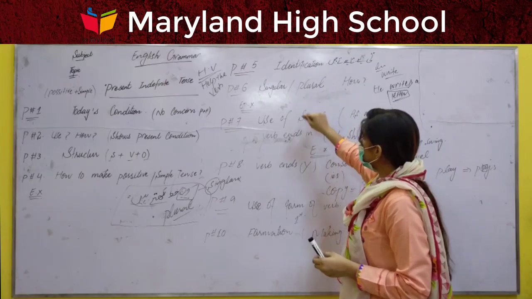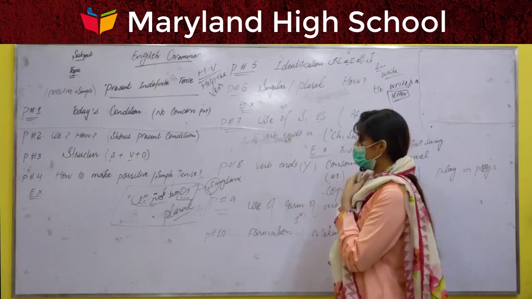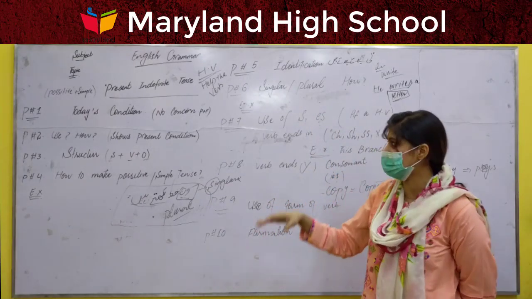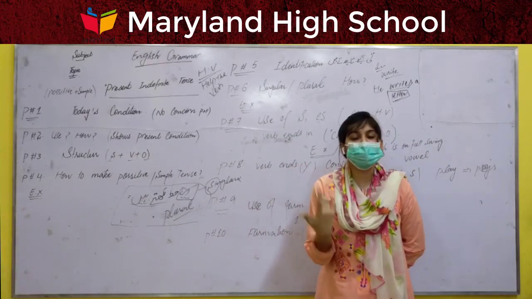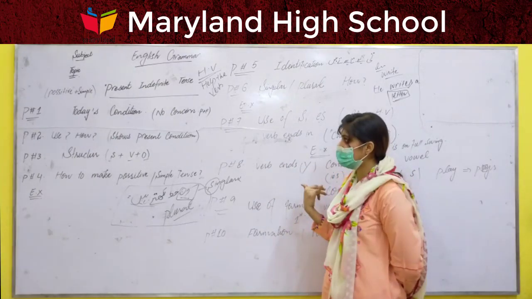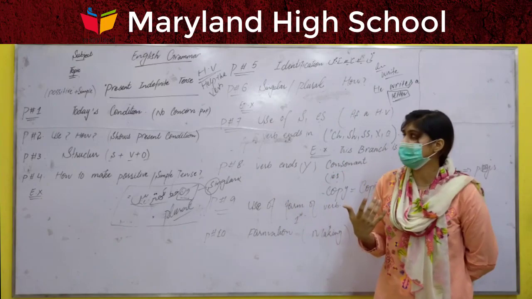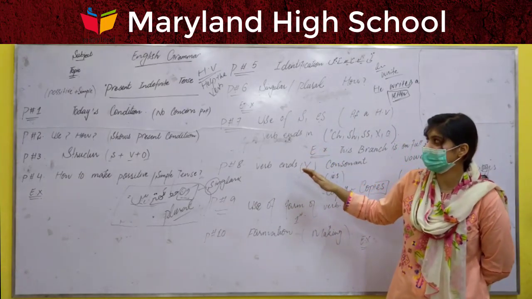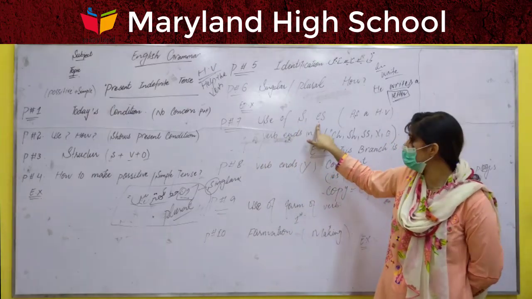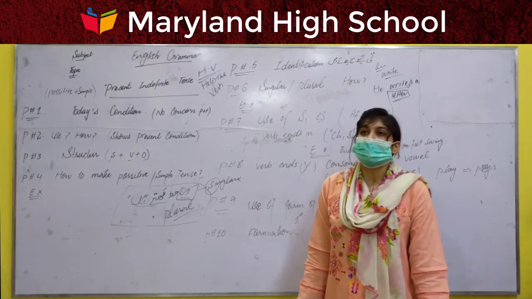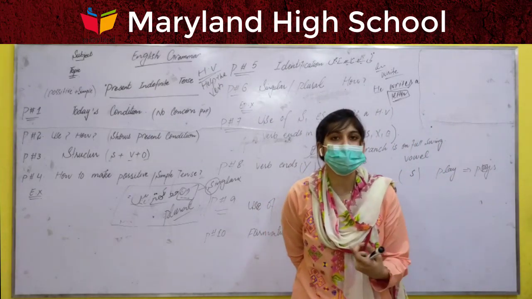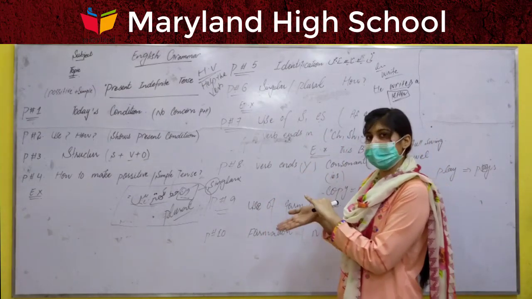Okay, point number 7. Use of the s or es. Obviously, we also need a helping verb and original verb to complete our sentence, and we have different helping verbs for the different tenses. Here we are studying the simple present indefinite tense, and we just need the helping verb. We will take s or es as a helping verb. Definitely when we do the interrogative and negative tenses, then we need separate helping verbs.